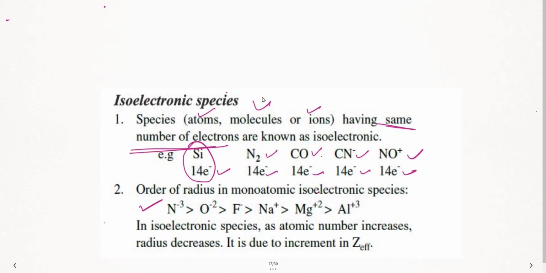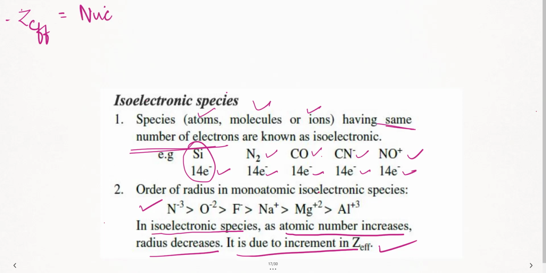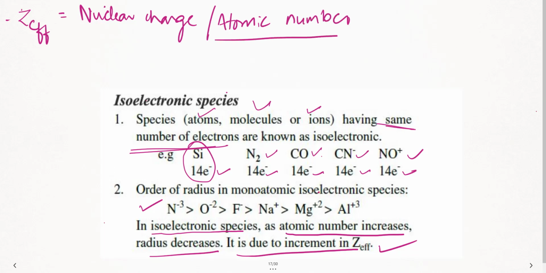Now, first of all, they will give you the following isoelectronic species, write the order. First thing you need to remember is, as the atomic number increases, radius decreases. This is due to increment in nuclear Z effective. Let us understand this sentence. First of all, what actually is Z effective? Write the formula. It is nothing but the nuclear charge, or the atomic number rather. Let us write atomic number, it will not confuse you. So the atomic number by number of electrons. This is your Z effective.